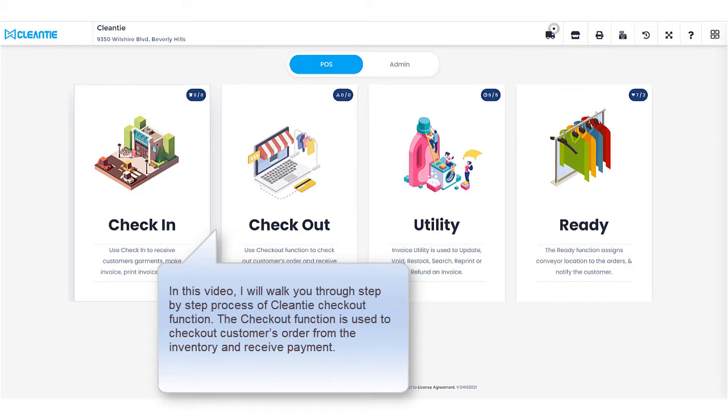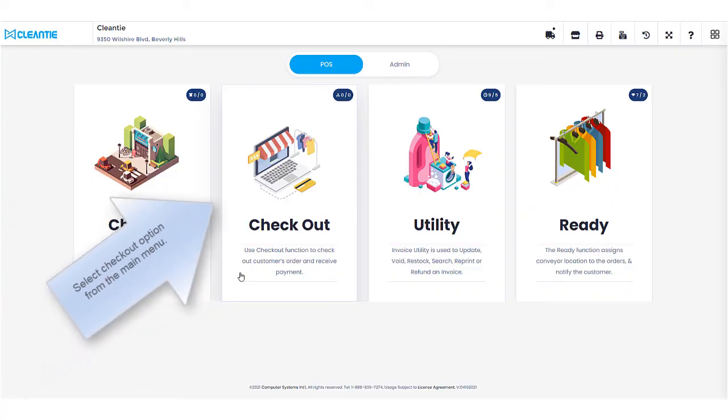In this video, I'll walk you through the step-by-step process of the Cleantie checkout function. The checkout function is used to check out customers' orders from the inventory and receive payment. Select the Checkout option from the main menu.